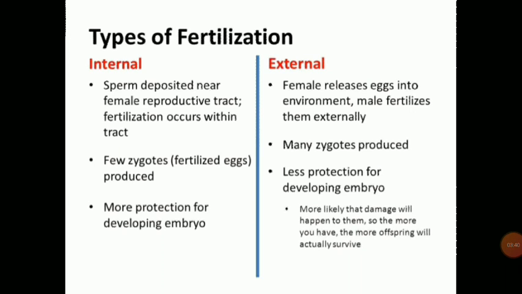Internal: sperm is deposited near the female reproductive tract. Fertilization occurs within the tract. Few zygotes, fertilized eggs, are produced. There is more protection for the developing embryo in internal fertilization. In external fertilization, the female releases eggs into the environment. The male fertilizes them externally. Many zygotes are produced. There is less protection for the developing embryo. It is more likely that damage will happen to them, so the more you have, the more offspring will actually survive.